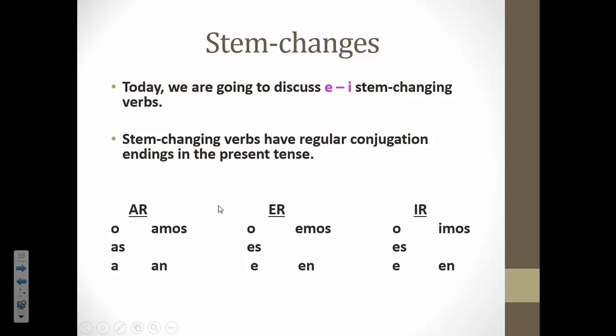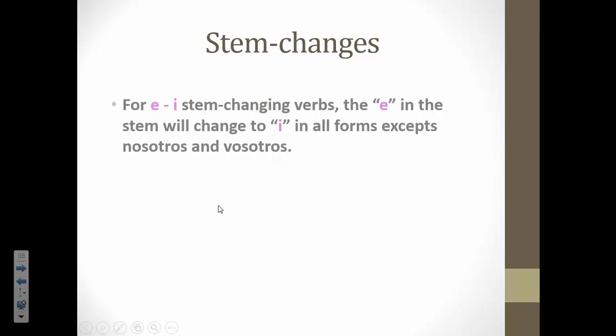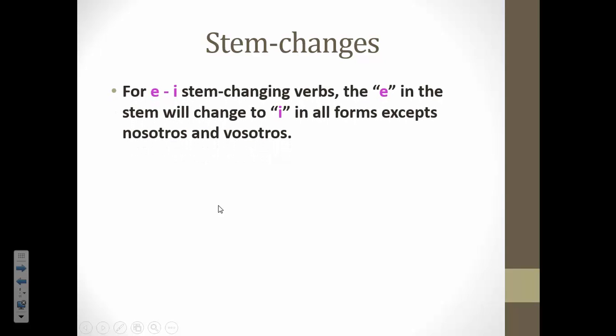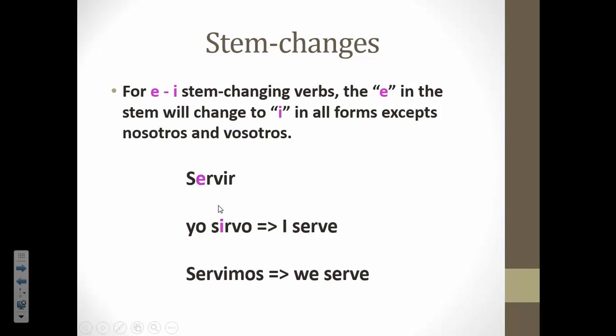You should remember that AR verbs are o, as, a, amos, an. ER verbs are o, es, e, emos, en. And IR verbs are o, es, e, imos, en. Okay. The E changes to I in all forms except nosotros and vosotros with verbs such as, for example, servir.